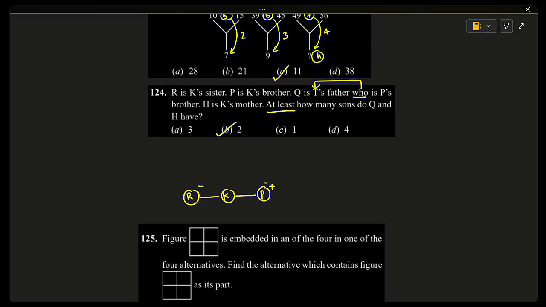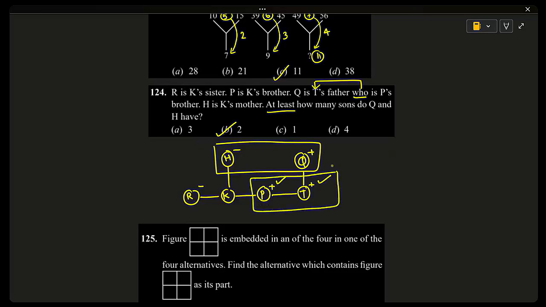Q is T's father. T is the brother of P. So who is T's father? Q is T's father. H is K's mother. That means Q and H are a married couple. At least how many sons are they having? Plus means one son here, one son here. So at least two sons are there. Okay, sir. Thank you.